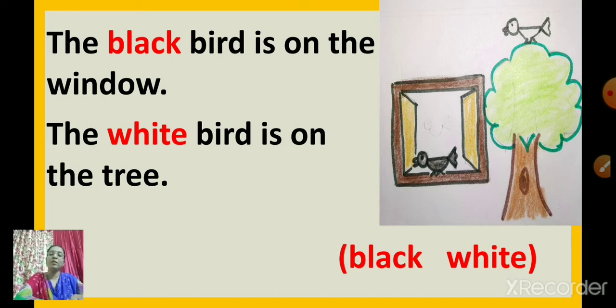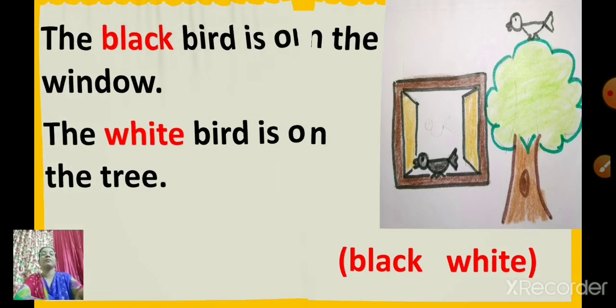The white bird is on the tree. Okay? Understood? So we had used black and white and framed sentences by looking at the position of the birds. Understood? Okay. Next example.